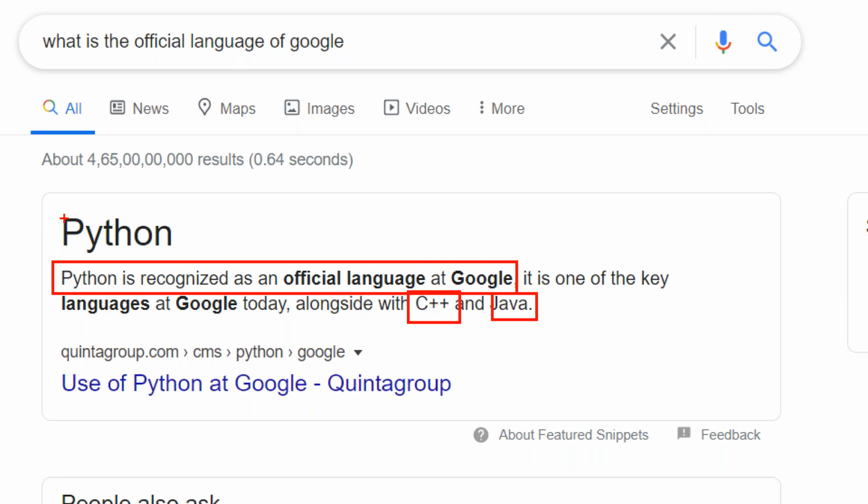It is one of the key languages at Google today, alongside C++ and Java. That's why Python is the most powerful, guys. Python is the most powerful language compared to all other languages nowadays.